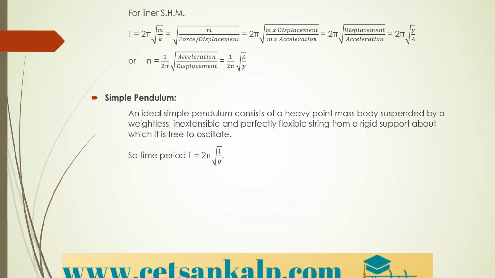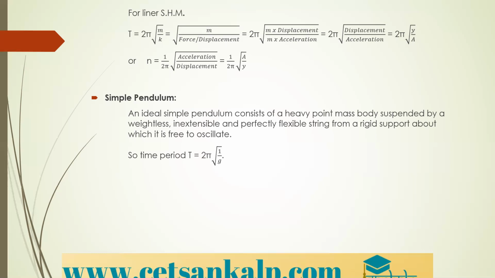So this simple pendulum, an ideal simple pendulum, consists of a heavy point mass suspended by a weightless, inextensible and perfectly flexible string from a rigid support about which it is free to oscillate. It is called a simple pendulum.